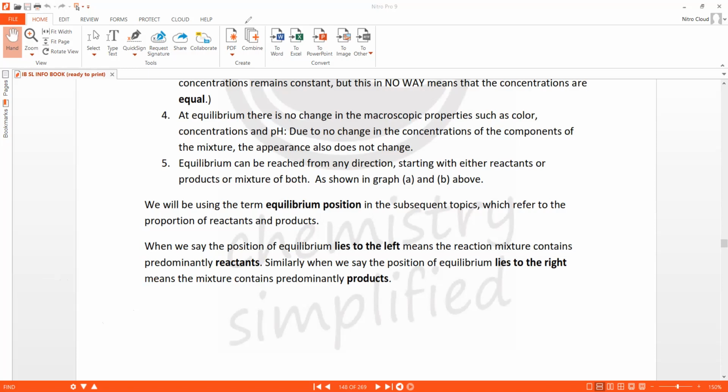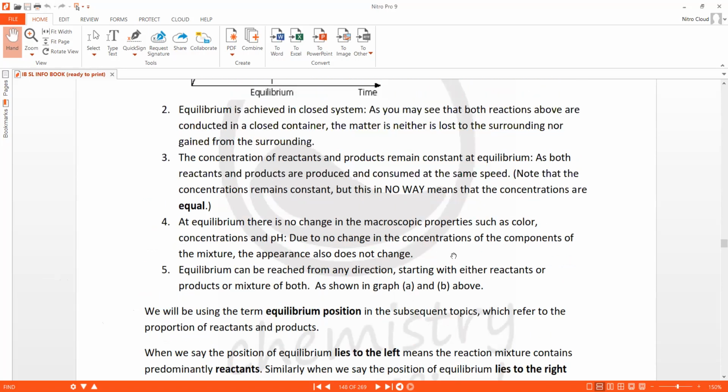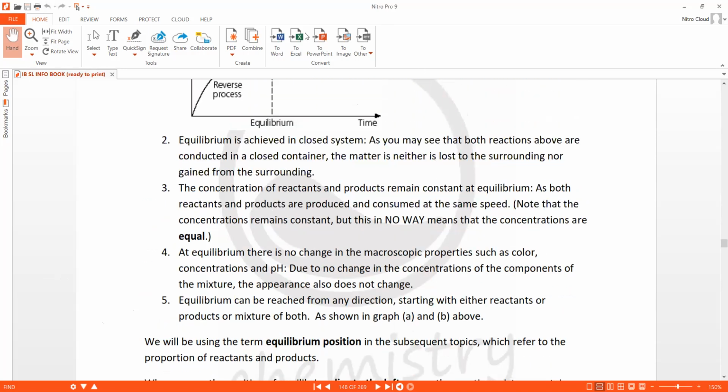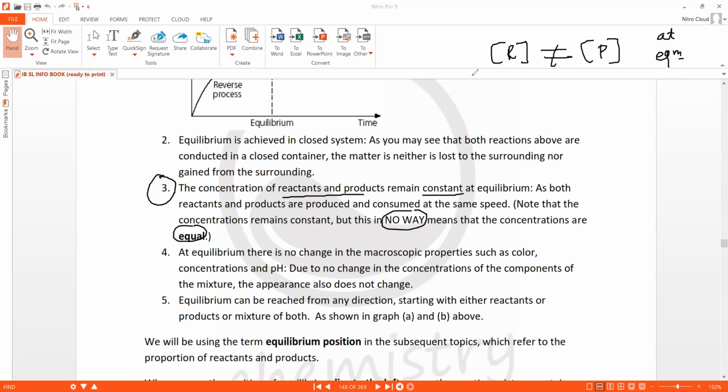So first we'll talk about the position of equilibrium. If you look at the third point here, it says that the concentration of reactants and products remain constant, but in no way are they equal. So the concentration of reactants is not equal to the concentration of products at equilibrium, which means there are two cases possible.